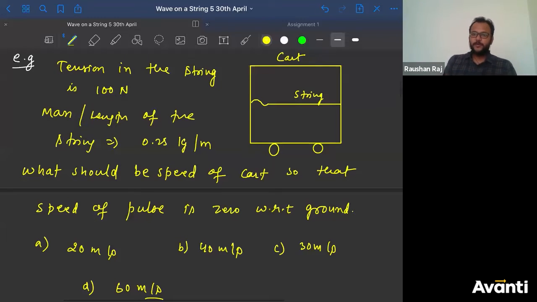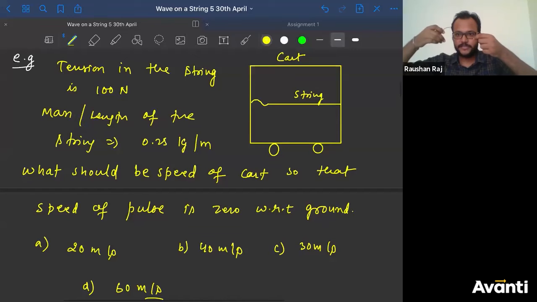Pulse is nothing but the wave, बच्चों. Once you give a little disturbance, a pulse will form. If you are having a string like this, यहाँ देखो ये string है, आपने थोड़ा सा disturbance दिया ना, so this is that pulse, एक pulse, if you can see that. ठीक है, एक pulse.